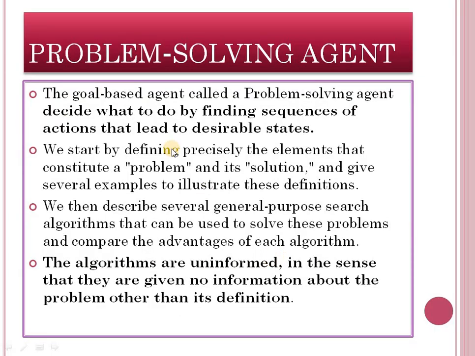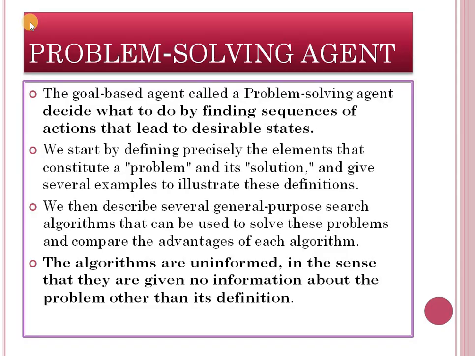Okay. First is the problem solving agent. Problem solving agent is the goal based agent. It decides what to do by finding sequence of actions that lead to desirable state. We start by defining precisely the elements that constitute a problem and its solution and give several examples to illustrate this definition.